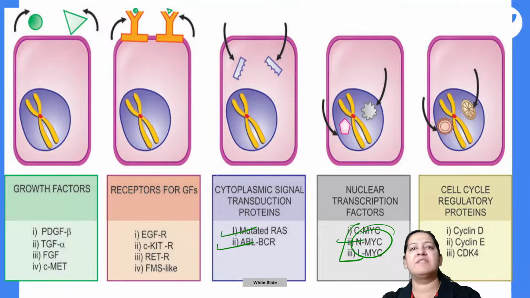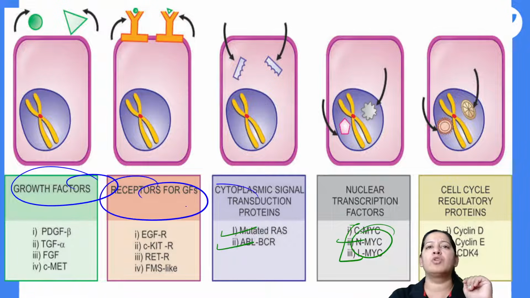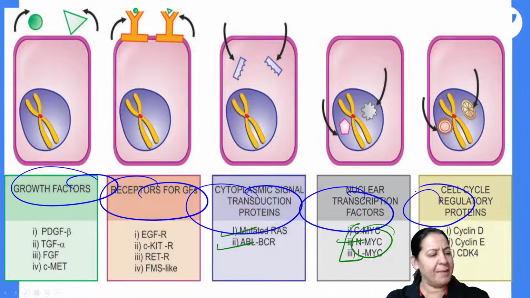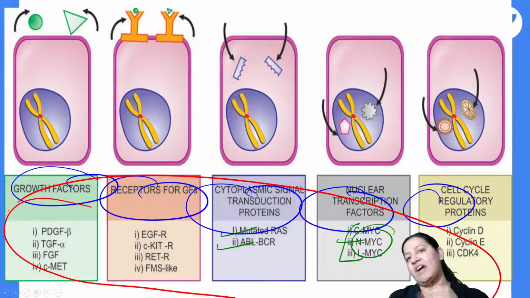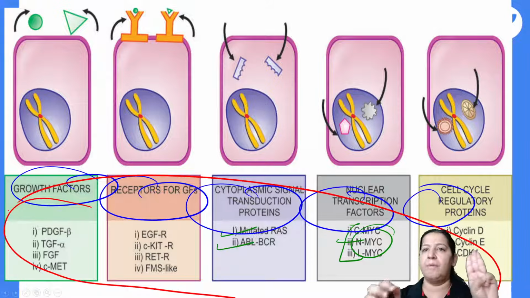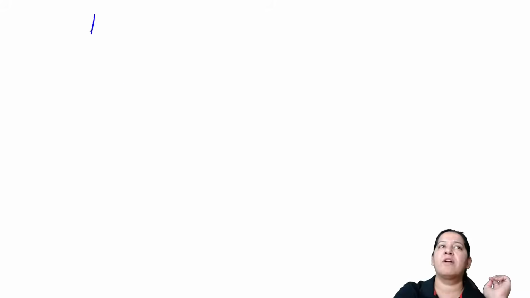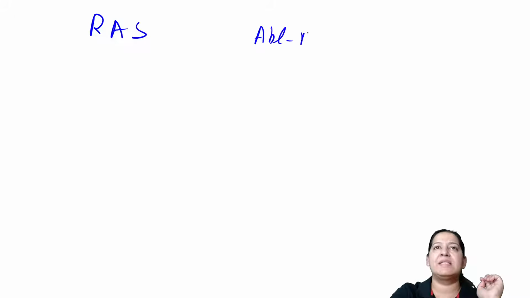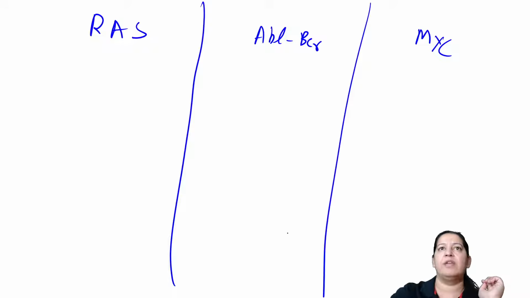After the definition, we have seen the classification. The classification is in front of you, and we have divided the proto-oncogenes into 5 categories. There are many proto-oncogenes. I am not repeating all. These all are proto-oncogenes, and you have to identify them in the classification. Three are important that we have covered today. The first one is RAS. The second one is ABL-BCR. And the third one is MYC. I have given you the details of these 3.